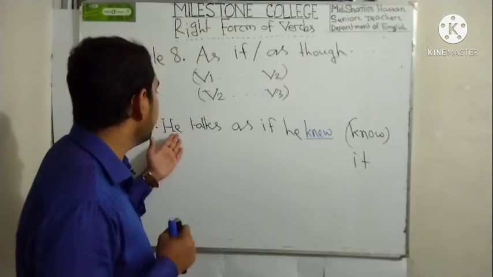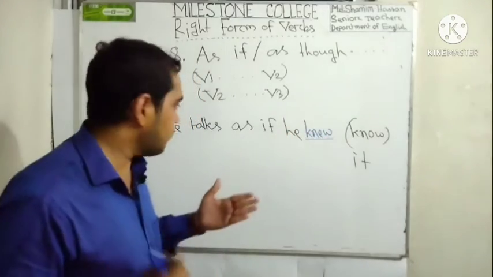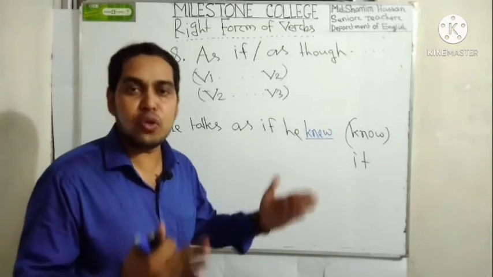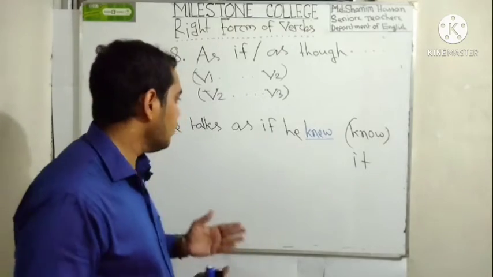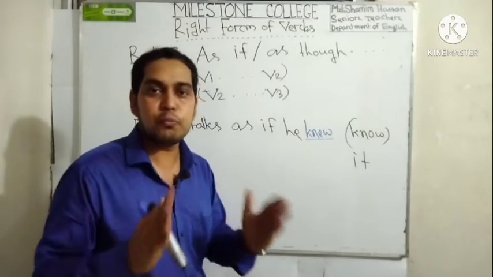But if you find here he talked as if he knew it, then you have to make it he talked as if he had known it, right? So he talks as if he knew it. This is the proper meaning.